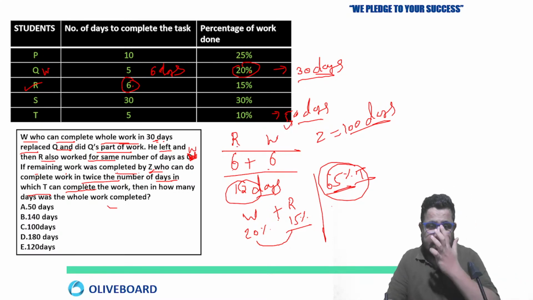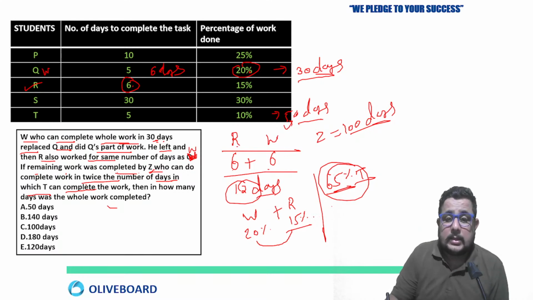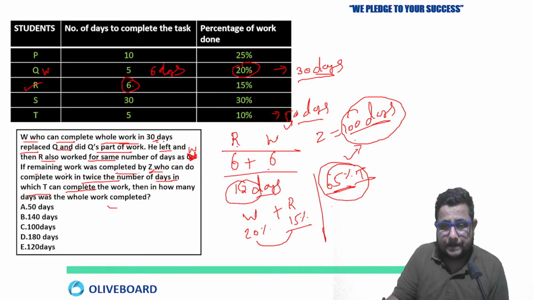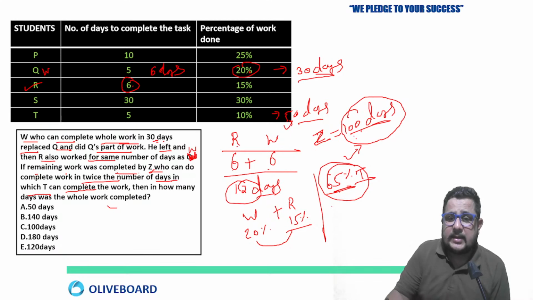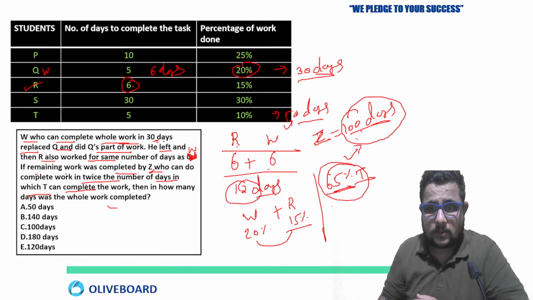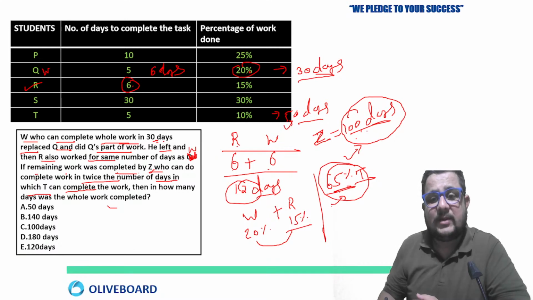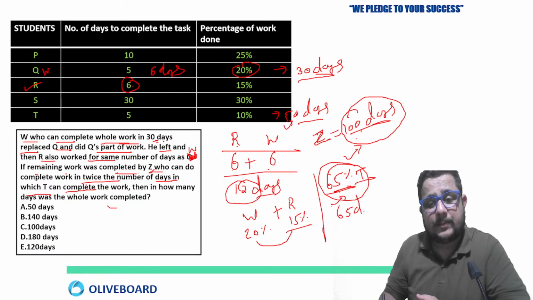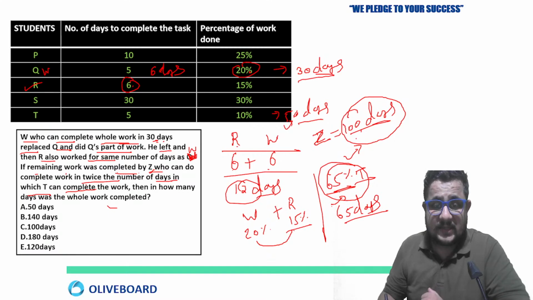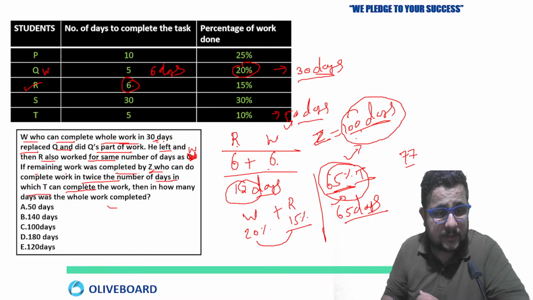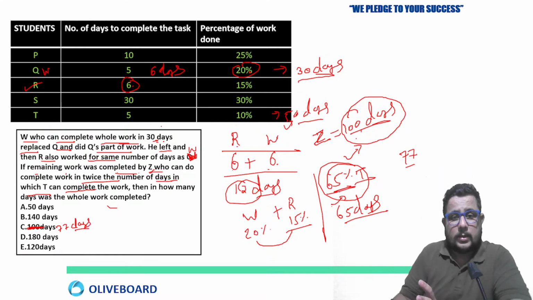You can just go with that. Okay. How much remaining? 65%. And as you all know, 100 days is taken by Z. So if he completes the total task in 100 days, then he will complete the 65% task in how much time? 65 days. 65 plus 6 plus 6 means 77, which is not given in the option. I think I have put up something wrong here. 77 days you can put instead of 100. Okay.